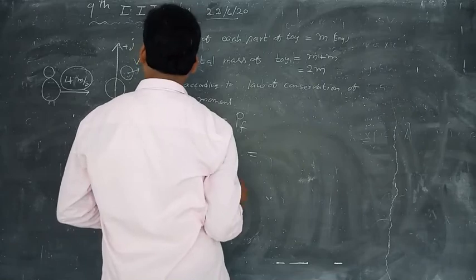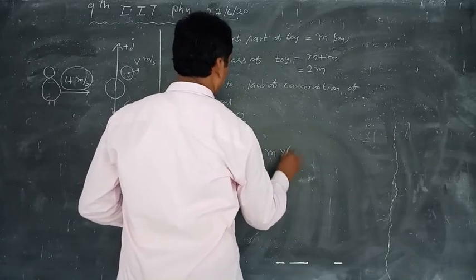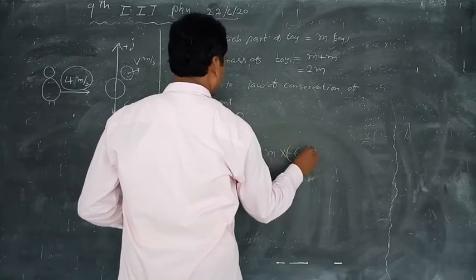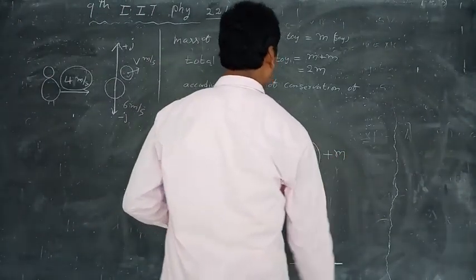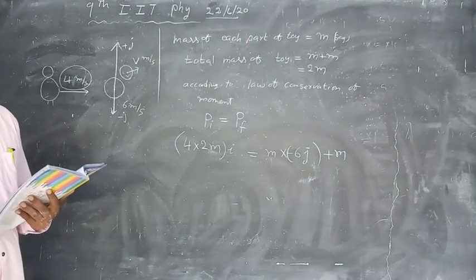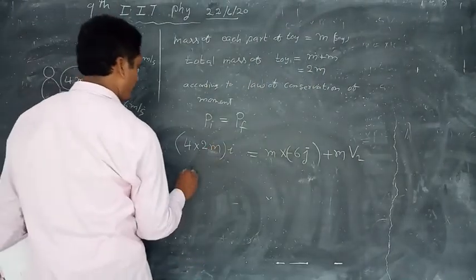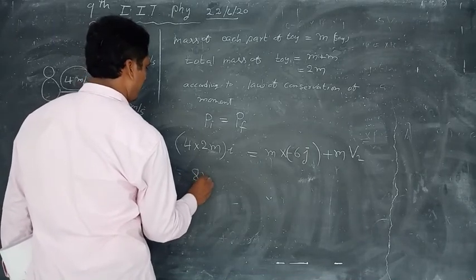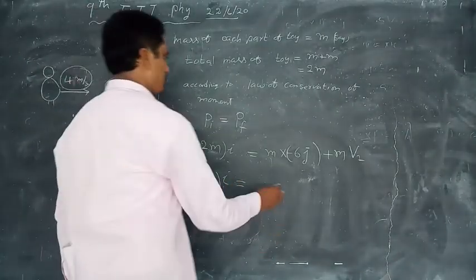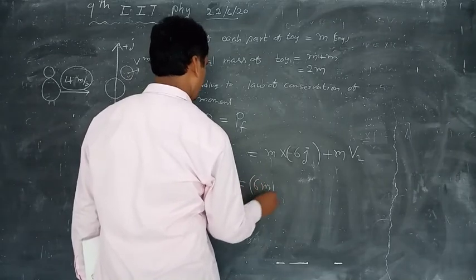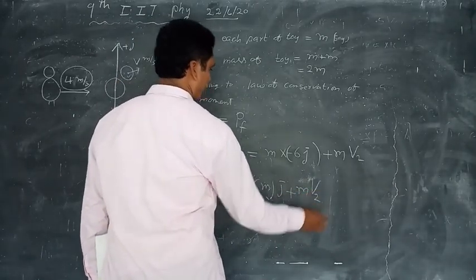Here first fragment velocity 6: m into 6, minus 6 j, plus m into velocity of second particle v2. 8m i is equal to minus 6m j plus m into v2.